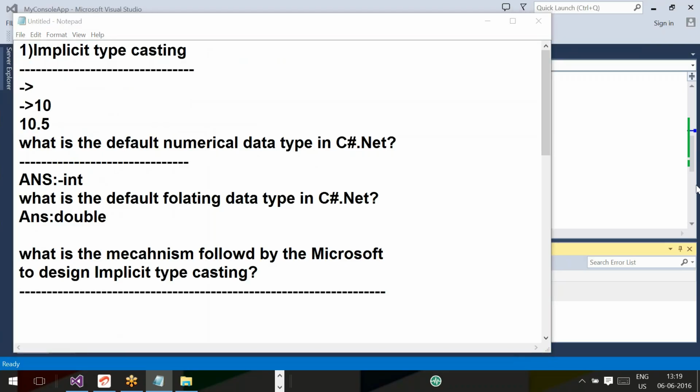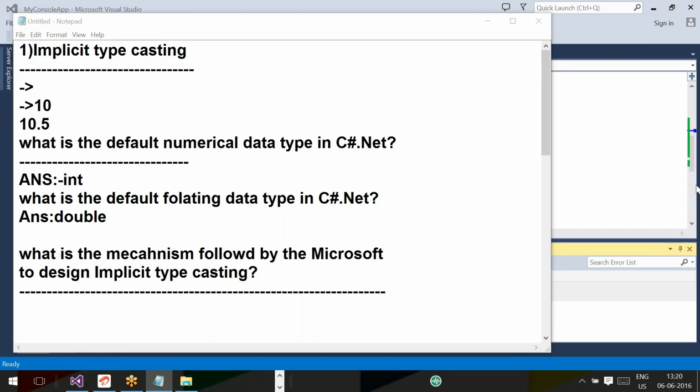Now explain about the typecasting topic we discussed till now. Vinil, you explain. Typecasting definition: the process of converting one data type to another data type is called typecasting. There are two methods of typecasting. One is implicit typecasting, the second one is explicit typecasting. So in C#.NET we have two types of typecasting, implicit and explicit.